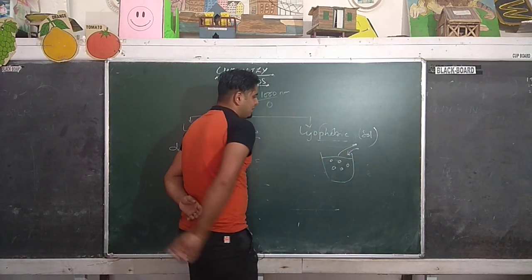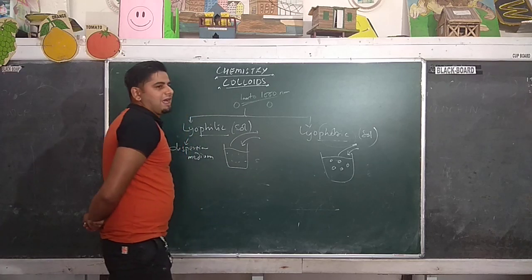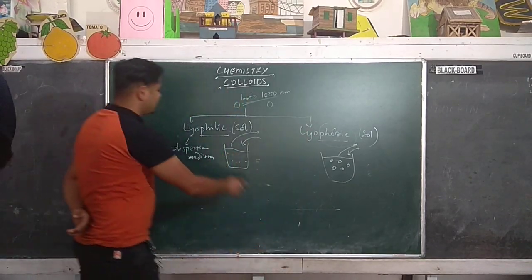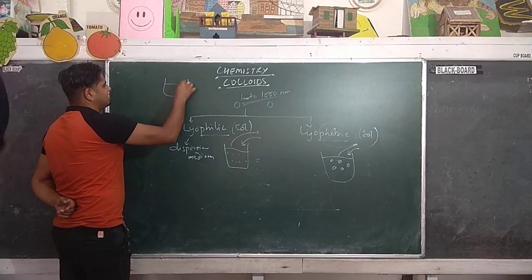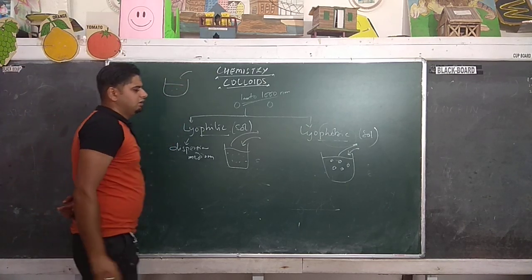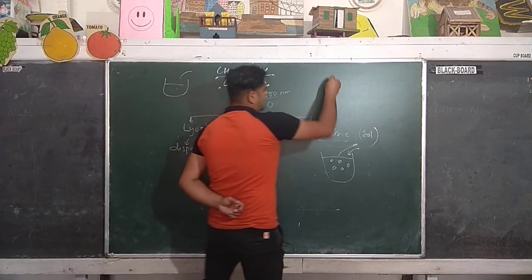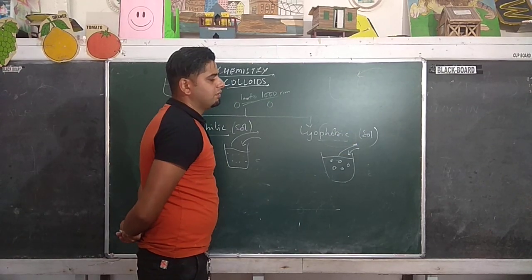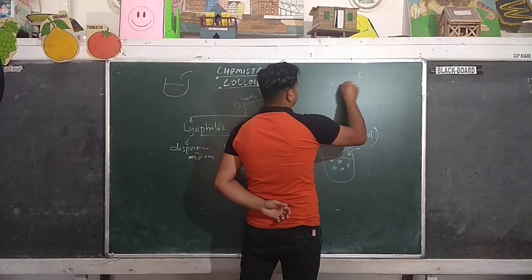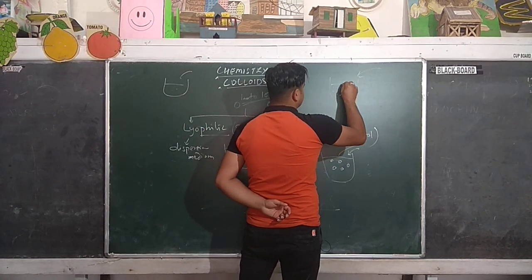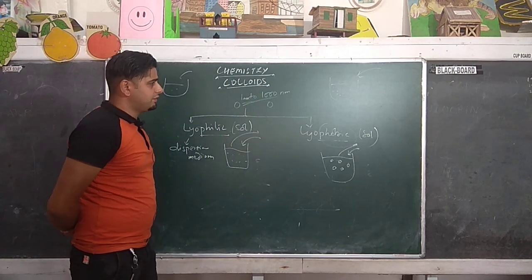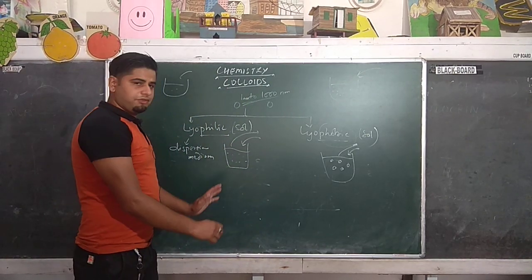That is why lyophobic sols are irreversible sols. The lyophilic type can be easily prepared by mixing starch in water. Lyophobic sols can be prepared by special chemical means, by reactions and different methods which we will discuss later. Understood lyophobic and lyophilic sols?